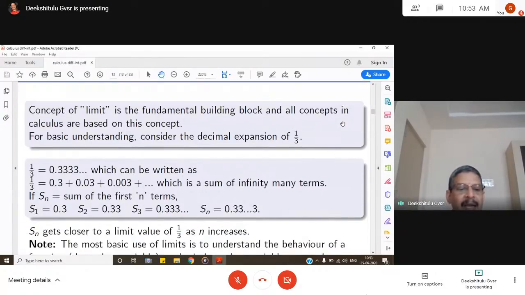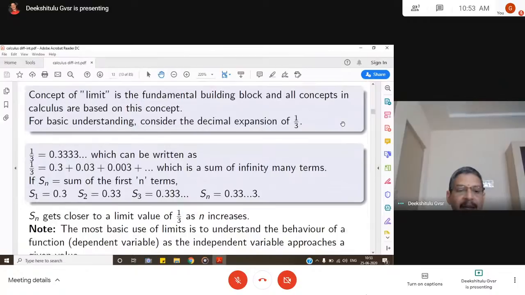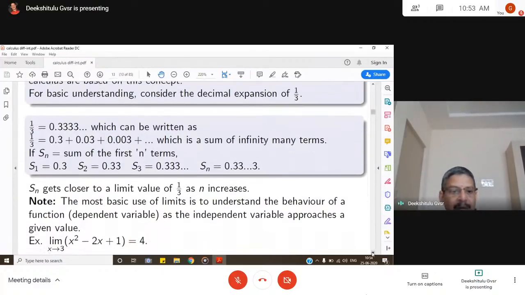Now, as n goes on increasing, Sn gets closer and closer to the value of 1 by 3. What do we call it? It is called the limit value, 1 by 3, as n increases. Hope you understood it well, right?